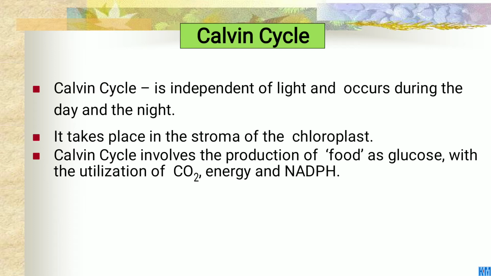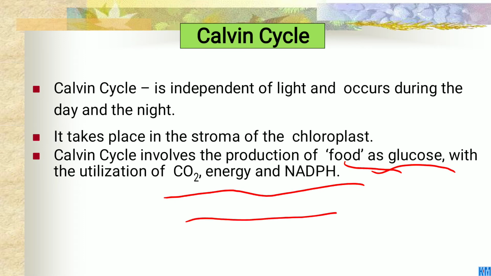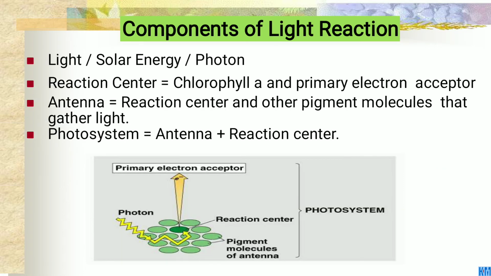Means, in the Calvin cycle you produce glucose, the food of the plants, with the help of CO2, energy and NADPH.